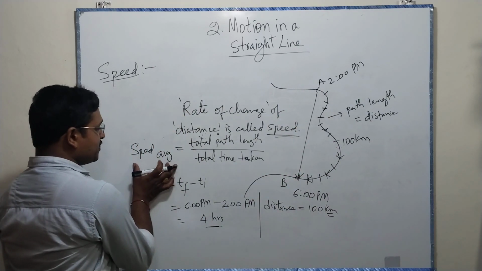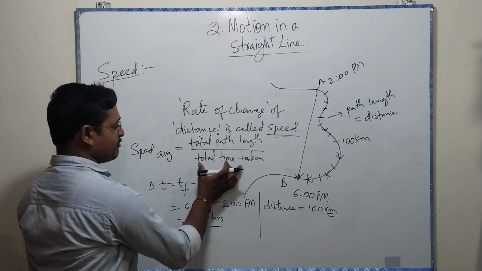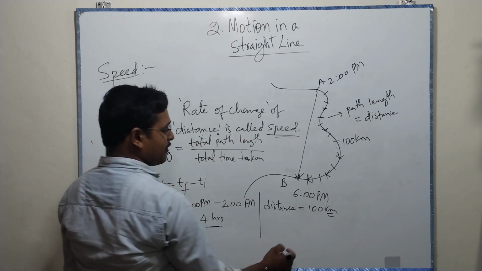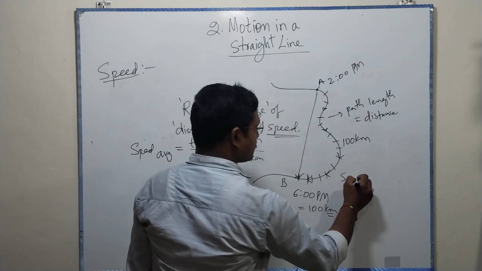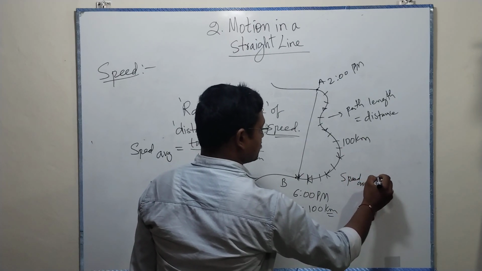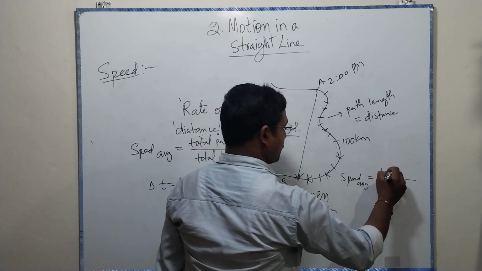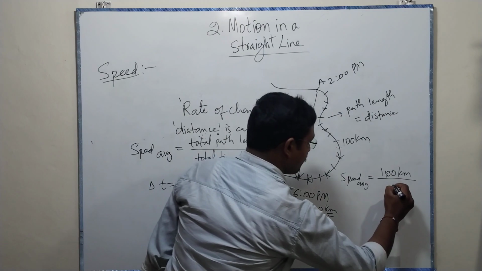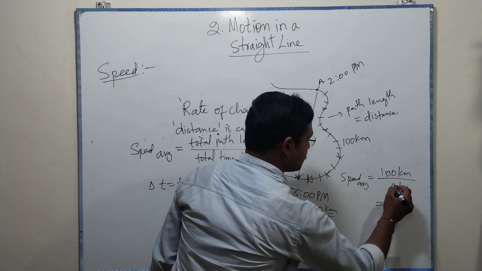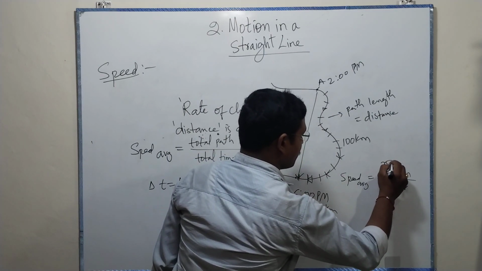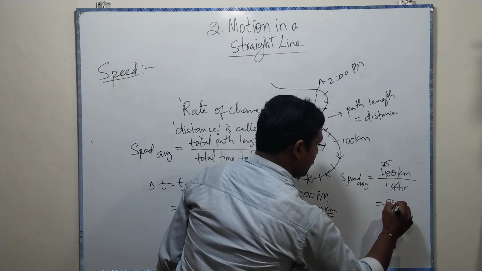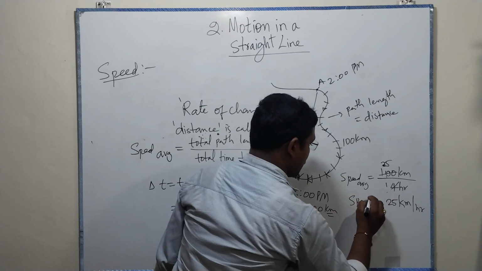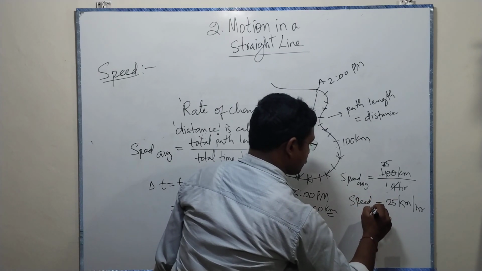And what we said, average speed is equal to total path length by total time taken, or total distance by total time taken. The total distance is 100 kilometers and the time taken is 4 hours, which is 25. So 25 kilometers per hour is the average speed for this motion.